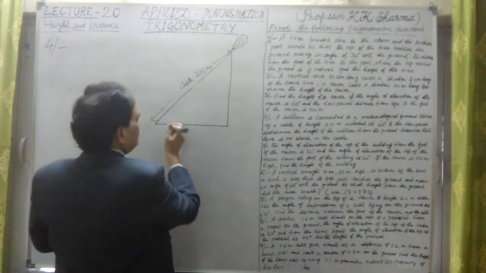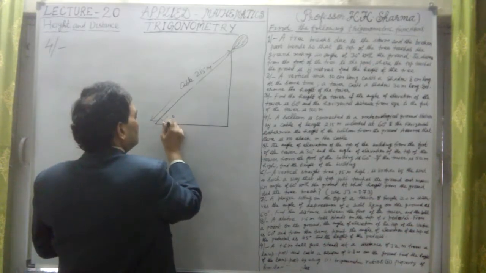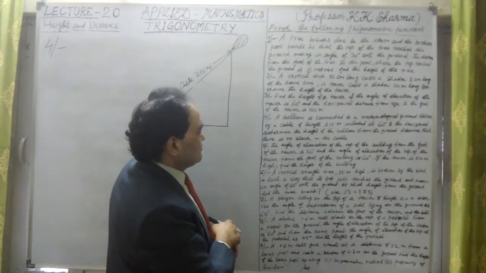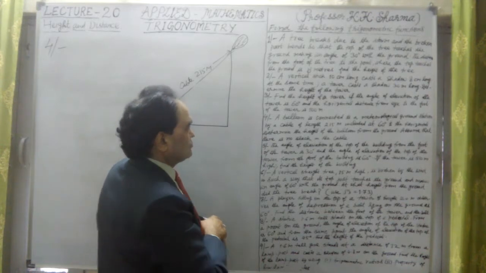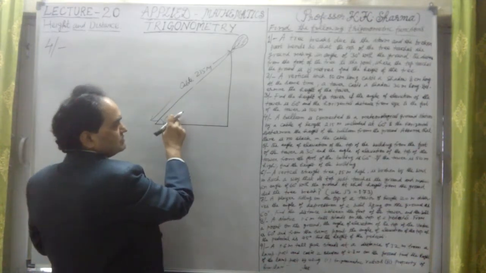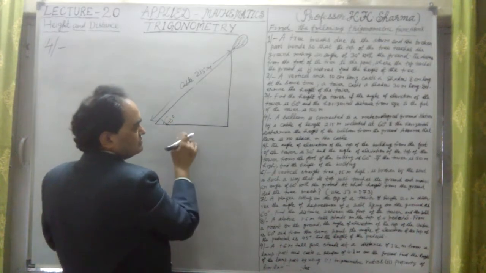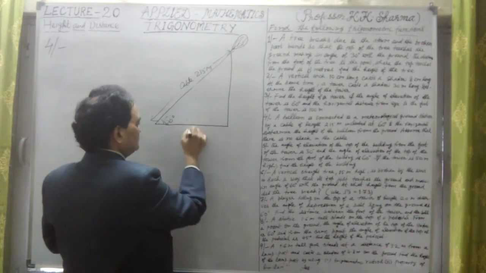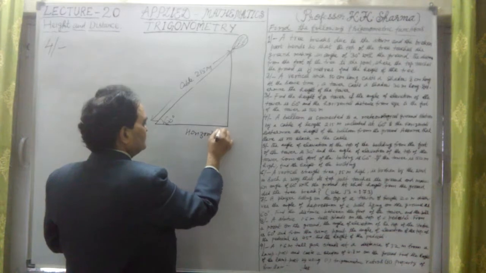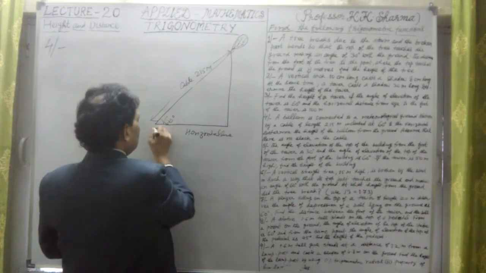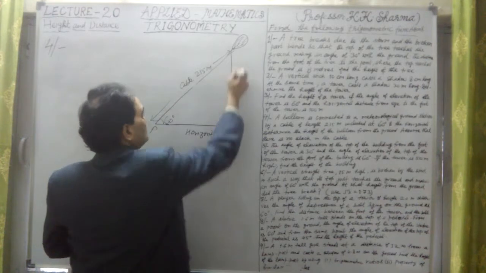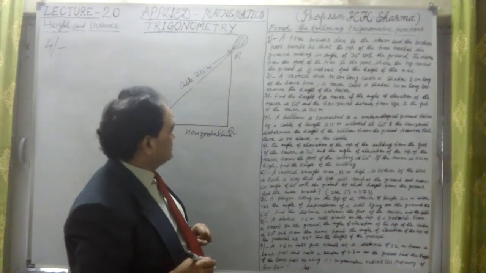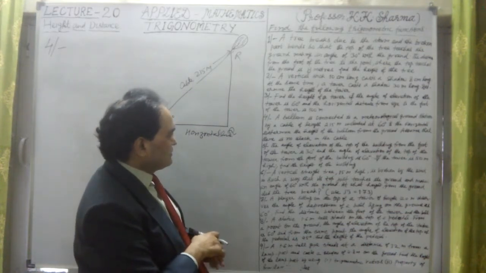This is at angle 60 degree. Balloon is connected to meteorological ground station by a cable of length 200 meter at 60 degree with the horizontal. Okay, so this angle of elevation, this is angle of elevation here, 60 degree on the ground to the horizontal line. This is the horizontal line. Let me take this is P, Q, and this is R here. So PR is the cable here. The length of the cable is given to us. We're going to find out.